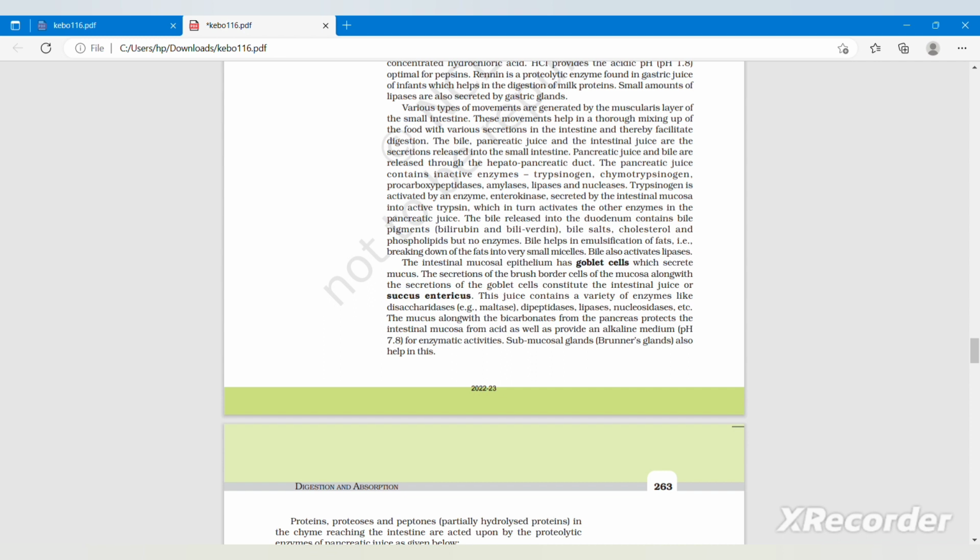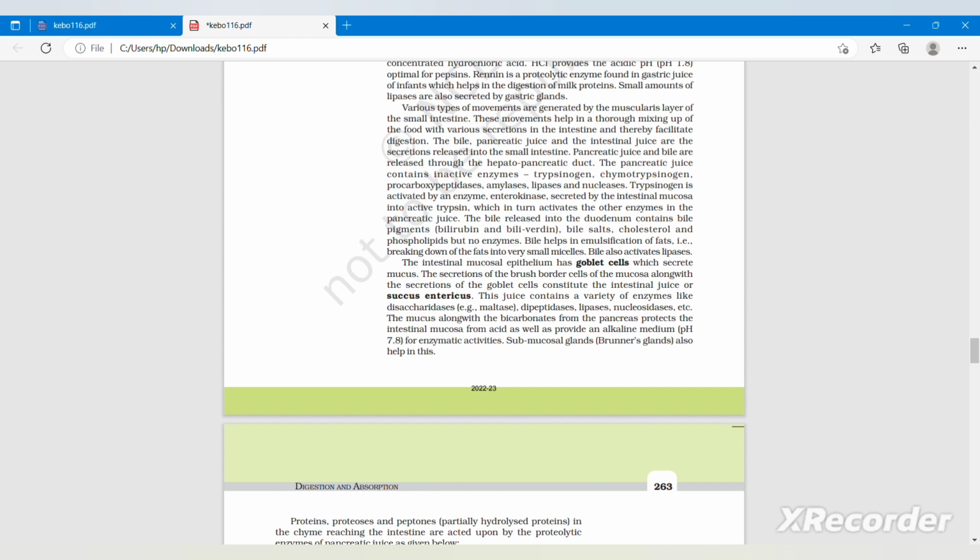The bile released into the duodenum contains bile pigments, that is bilirubin and biliverdin, bile salts, cholesterol and phospholipids, but no enzymes. Bile helps in emulsification of fat, that is breaking down of fats into very small micelles. Bile also activates lipases.